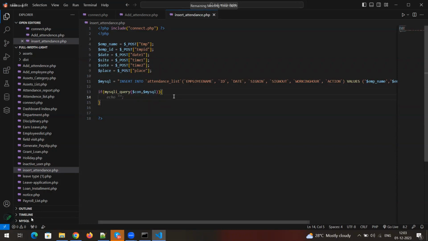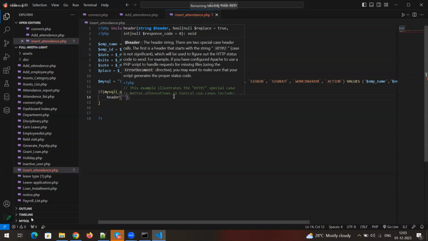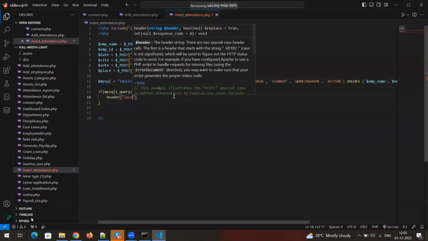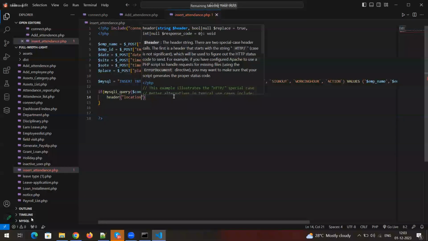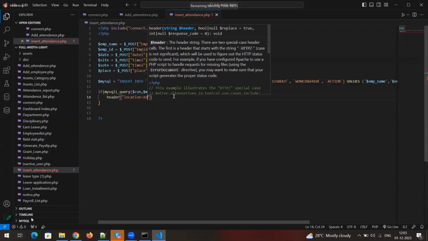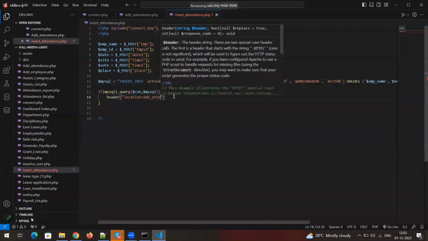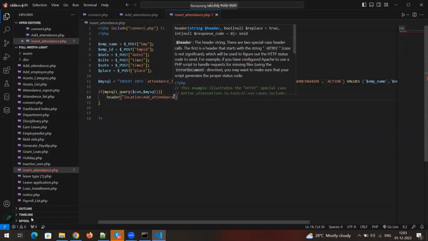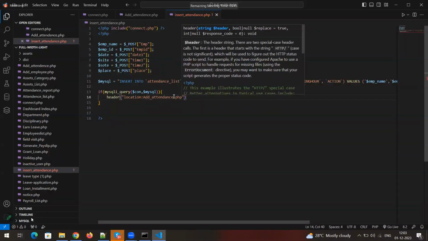to a different page. Different page, in the sense, I'm redirecting to the same add attendance page only, because that attendance list page is not working. We need to use the method called header, and then a parameter called location. I'm redirecting to the same add page dot php.